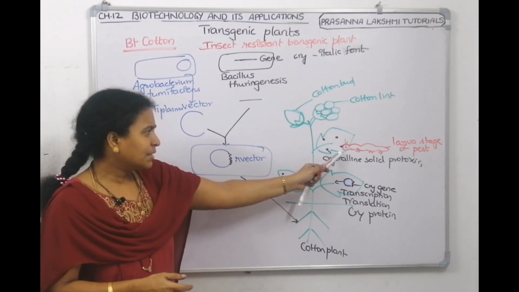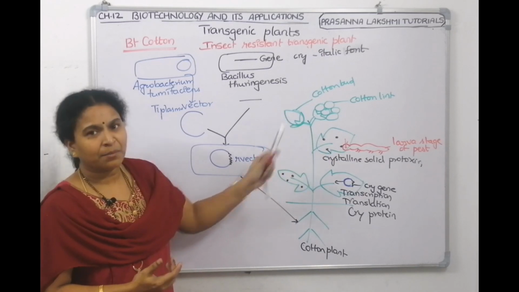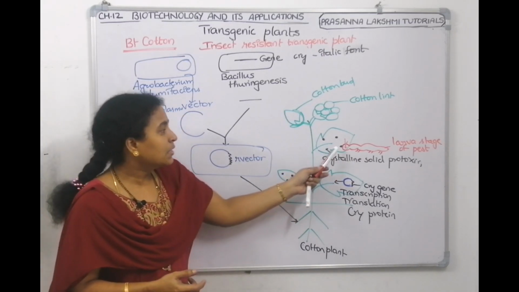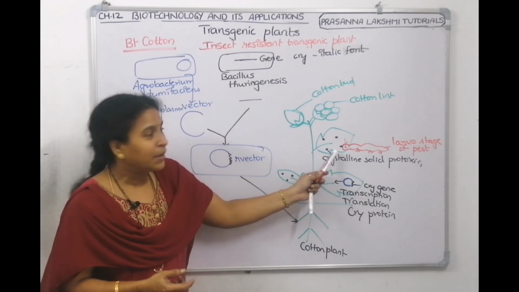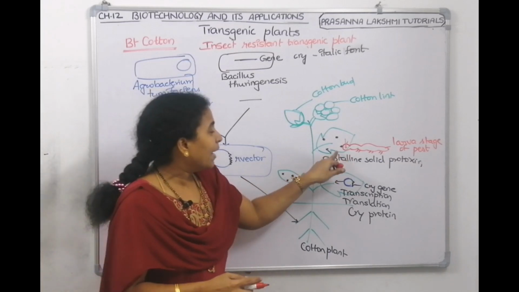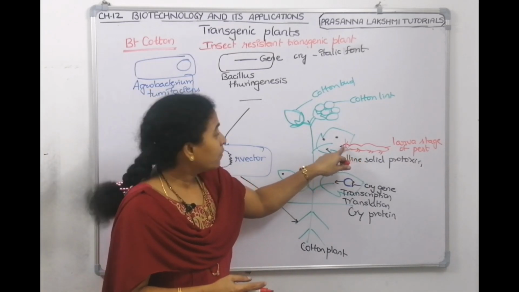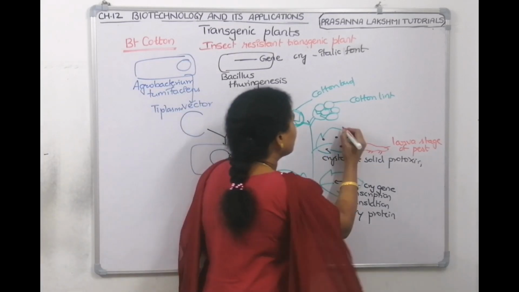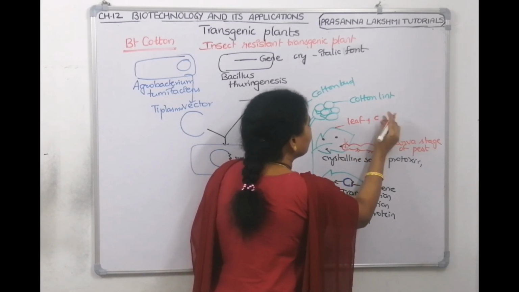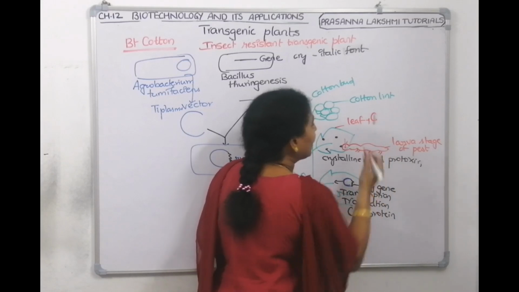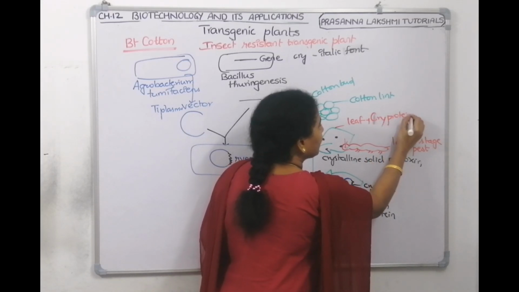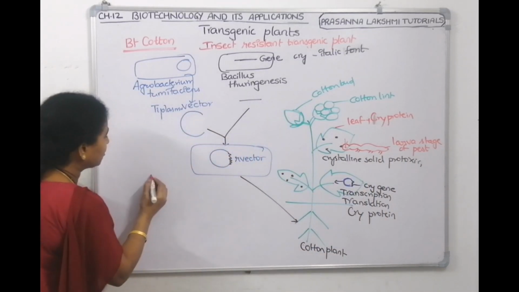Either it will eat the leaf, or it will eat the bud. Along with the leaf sap, it will take the cryprotein also. For protein we have to use a capital letter.